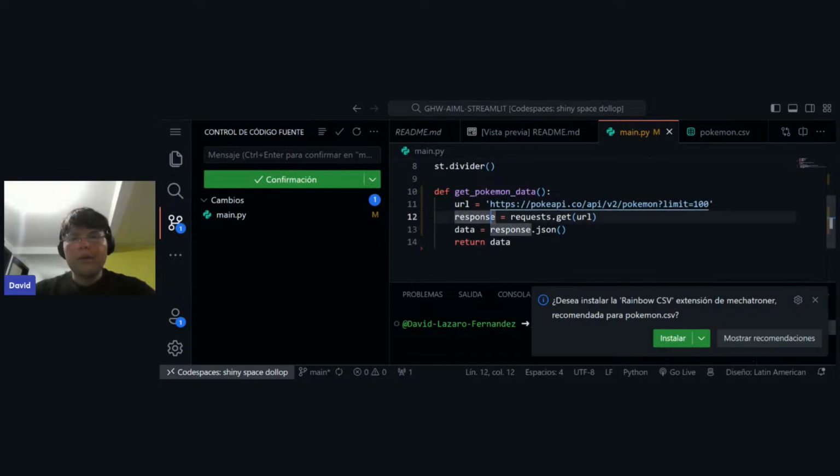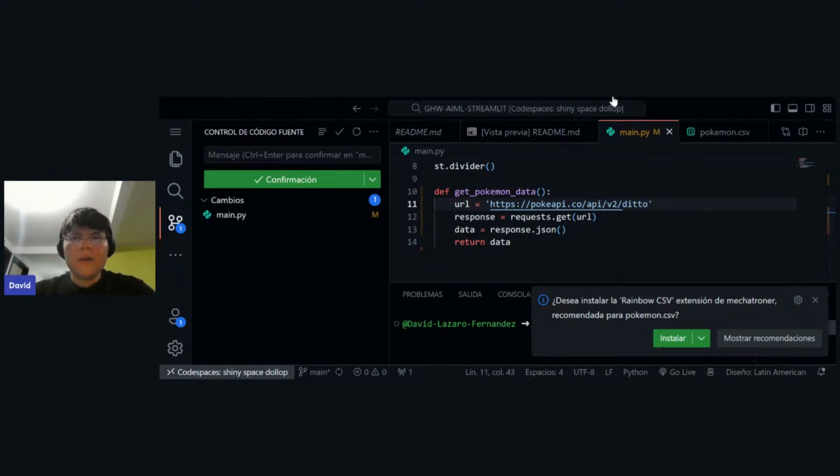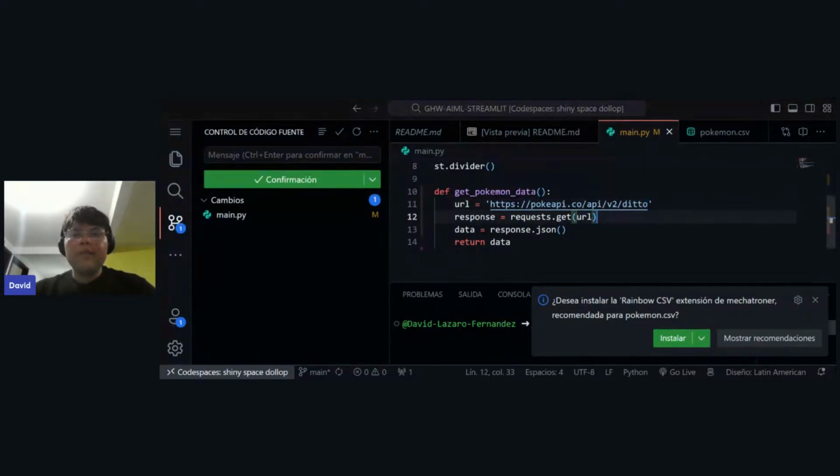We have our URL that is basically the PokeAPI Pokemon URL, and this gets us a bunch of information. On this occasion, we don't want that much information. We just want our Pokemon data information. After getting that, we can store the response with requests.get(url) in a data variable, and we can just return the data, right?